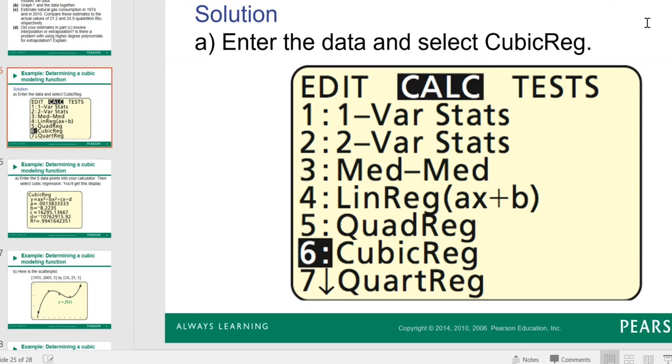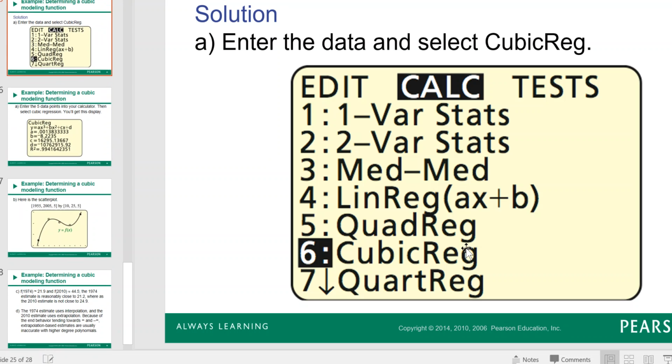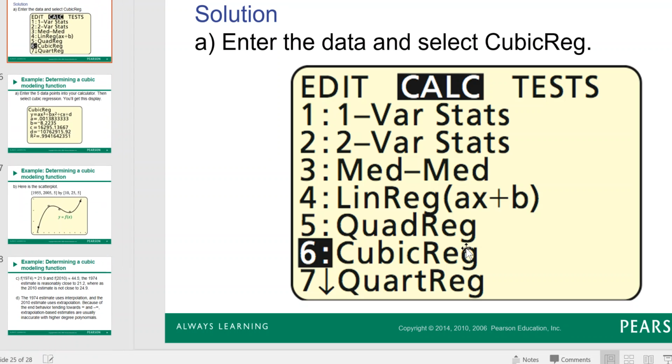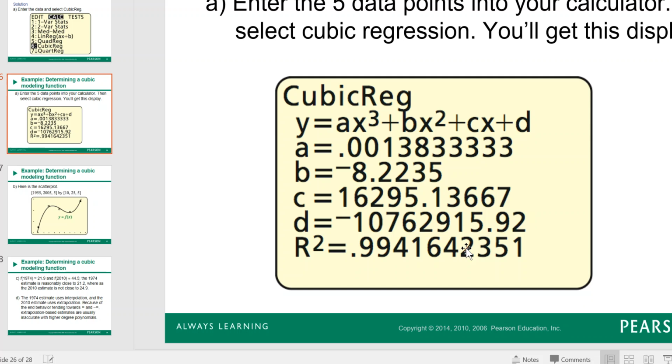So when you do your regression, you're not going to pick linear regression or quadratic regression, you're going to pick cubic regression. So that's all you're doing different from the other types of regression. Then basically it gives you the result. It gives you the coefficients. The leading coefficient is 0.00138 and so forth. So this is what you're interested in to see. So make sure you look over this example.